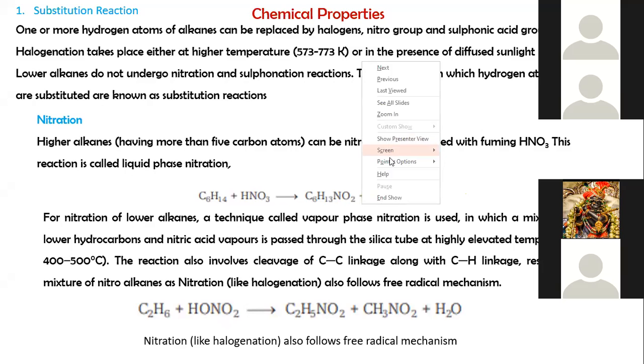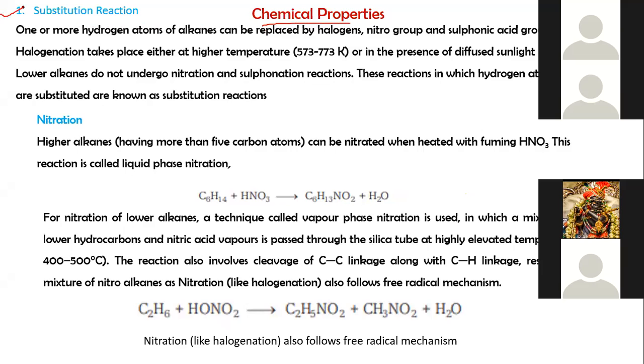So another part is chemical properties of alkanes. The first one is substitution reaction. If one or more hydrogen atoms of alkanes can be replaced by halogens, into nitro group or sulfonic group, so halogenation takes place either at the higher temperature or in the presence of diffuse sunlight or ultraviolet light.